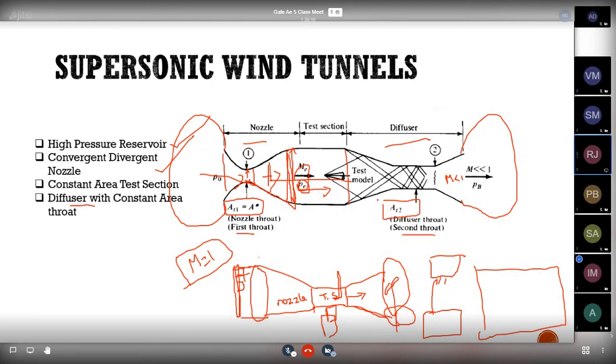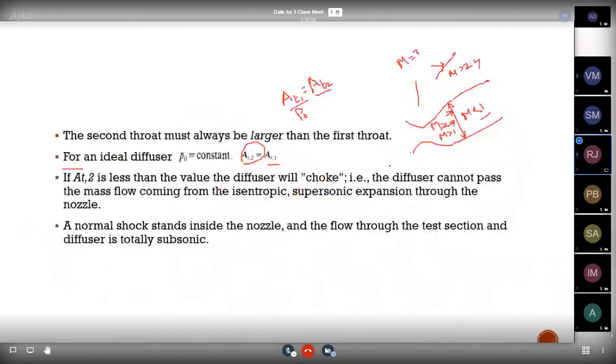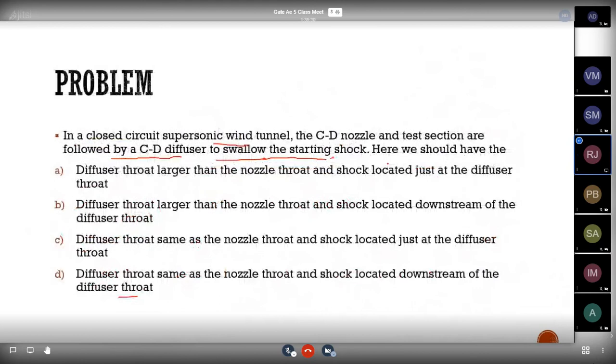The diffuser should be larger. Yes, the diffuser area will be more, so we are having a larger area at the diffuser. Now the answer, the first option, sir. No, I will explain.